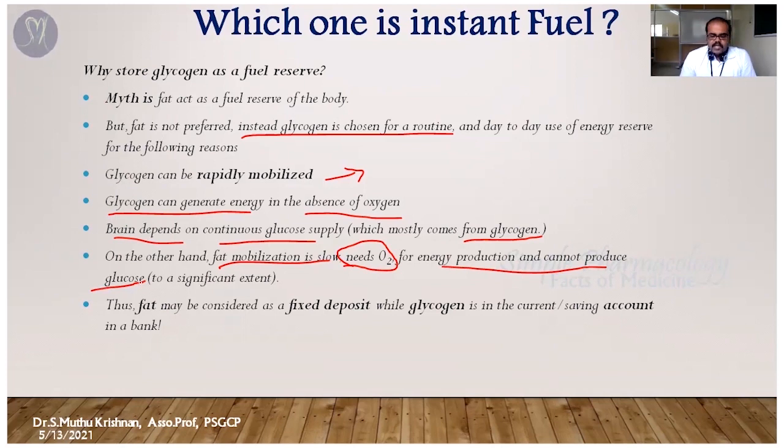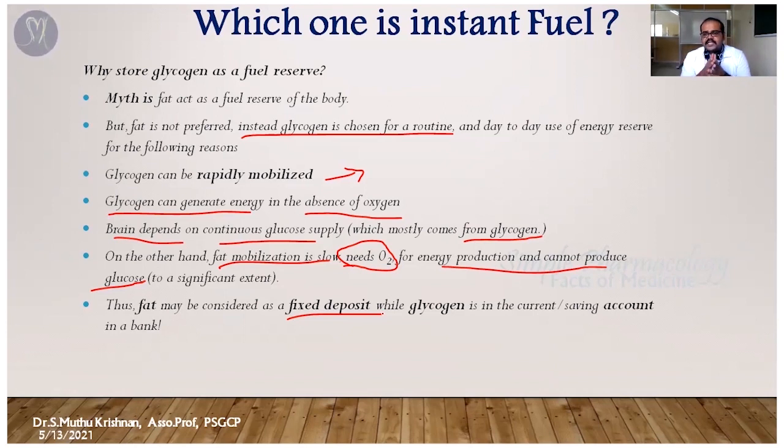That is another problem, because once the lipids undergo metabolism, they produce acetyl CoA. That acetyl CoA may enter into the TCA cycle, because it's an intermediate cycle. In the TCA cycle it produces oxaloacetate, then the oxaloacetate is converted into pyruvate, and that pyruvate again comes to the gluconeogenesis process. So the fat is considered as a fixed deposit. The fat is right, the fat is an energy reservoir, but it's like a fixed deposit. Once it's stored, breaking the fixed deposit is very tough.